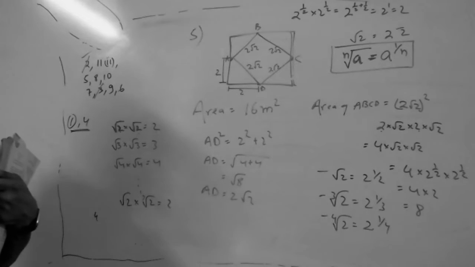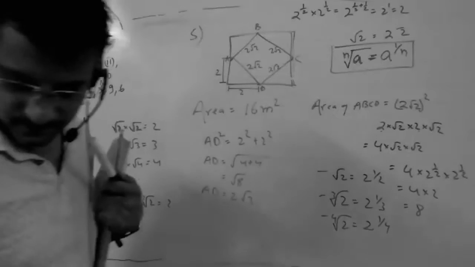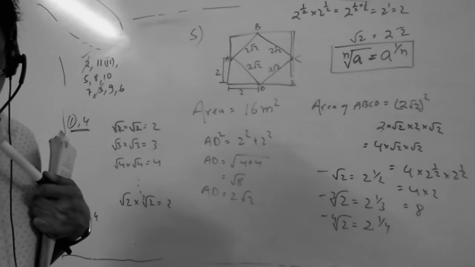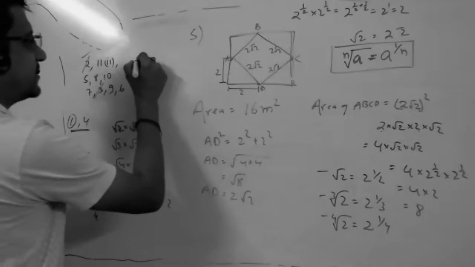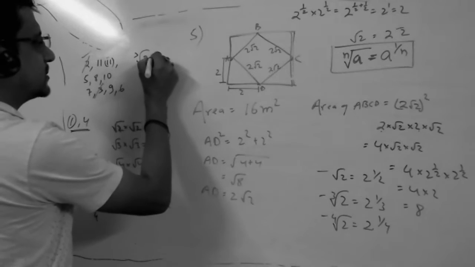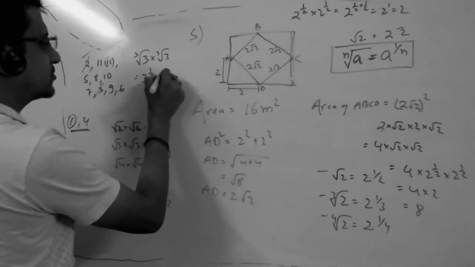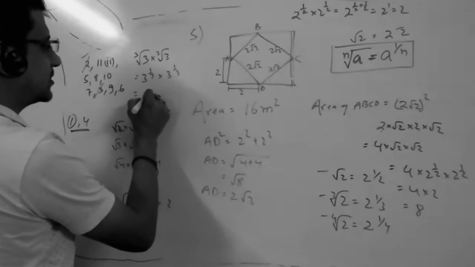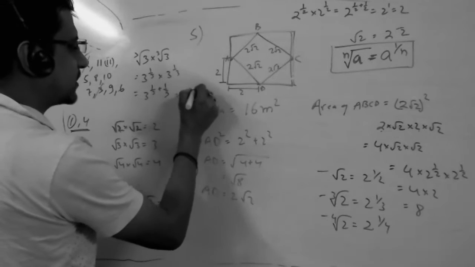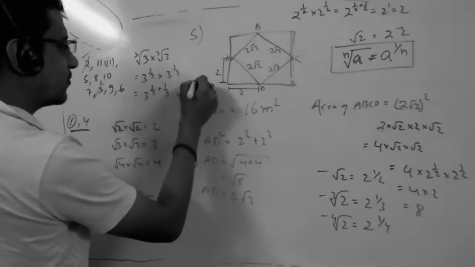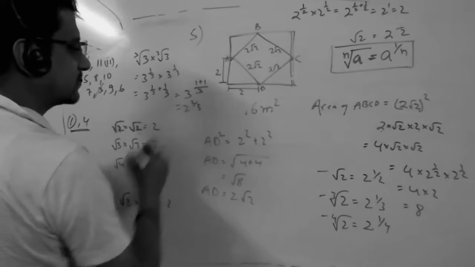Did you get it? Is it the same for cube root also? If we say cube root of 3 into cube root of 3, you can find it. 3 to the power 1 by 3 into 3 to the power 1 by 3. 3 to the power 1 by 3 plus 1 by 3 equals 3 to the power 2 by 3. So it is not equal.